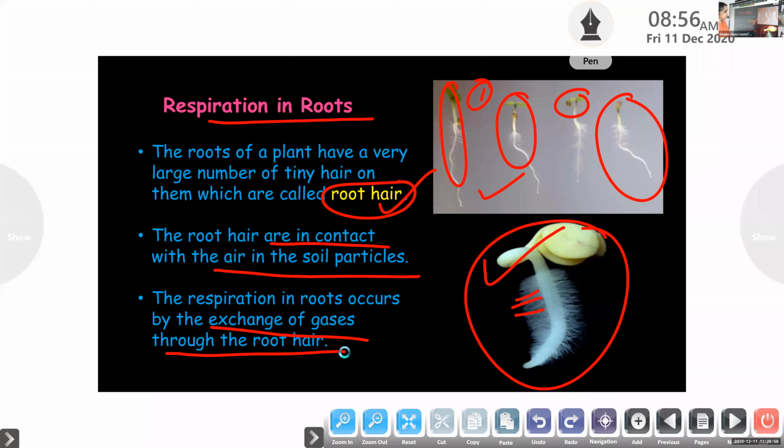This oxygen is getting into the leaf cells. That oxygen should get into the leaf cells, right? That is by the diffusion method. Have you heard about diffusion? No, ma'am. Okay, so I will tell you.